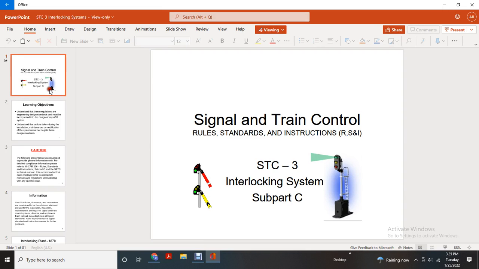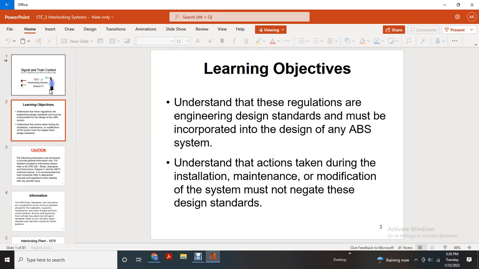Alright, signal and train control rules, standards and instructions, single train control and interlocking systems, Subpart C. Learning objectives: understand that these regulations are engineering design standards and must be incorporated within the design of absolute block systems. Understand that actions taken during installation, maintenance, and modification of the system must not negate these design standards.